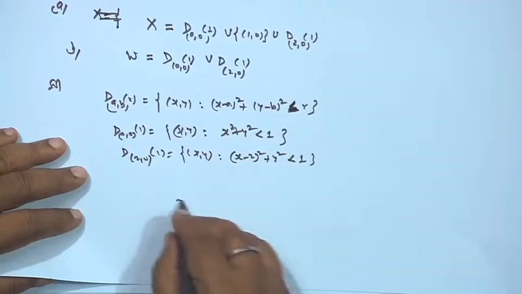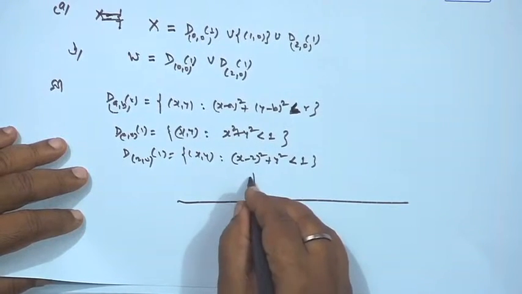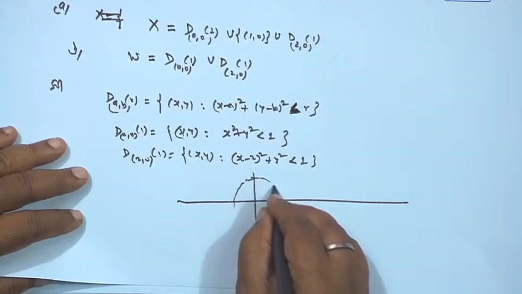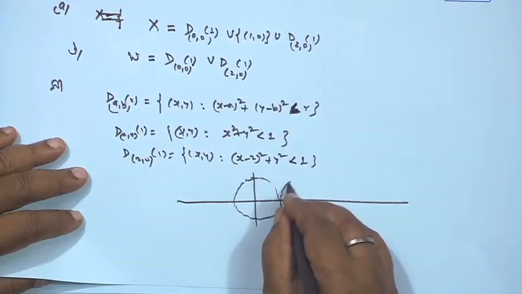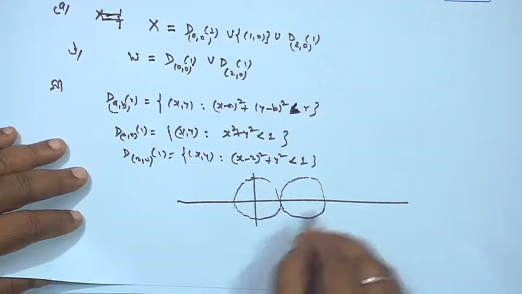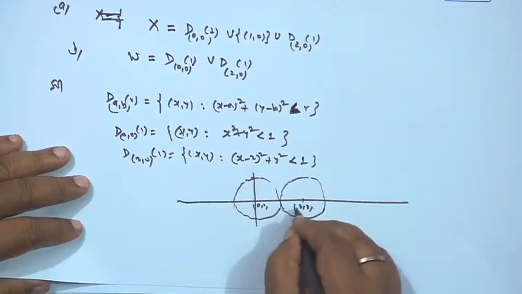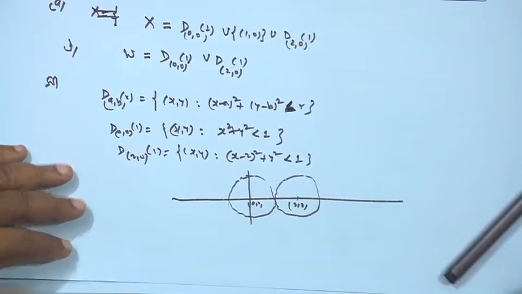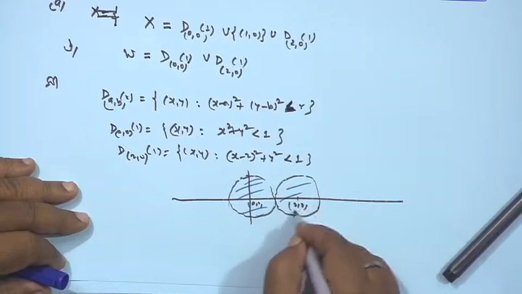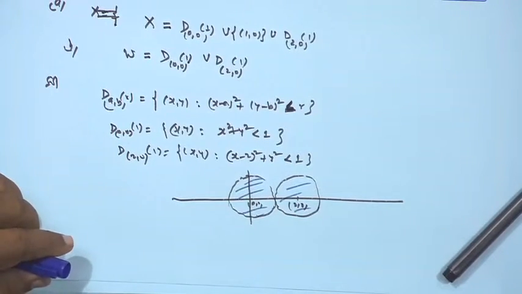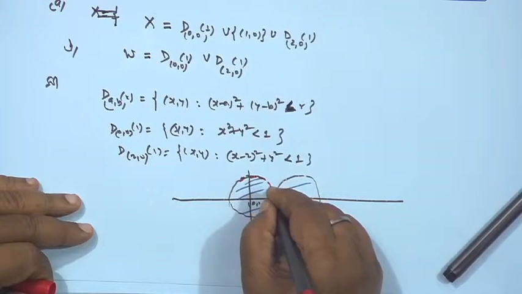So, if we plot this, this is 0 0, this is 2 0, and this is the set of these elements, excluding the boundary; these portions are not there.